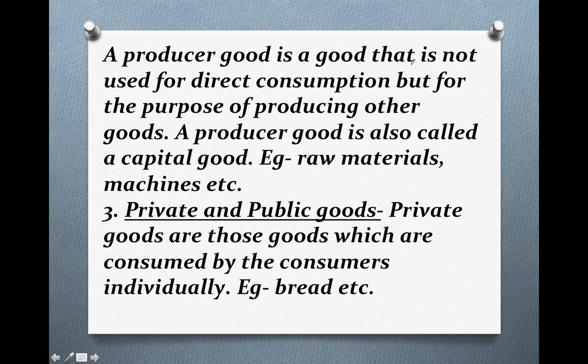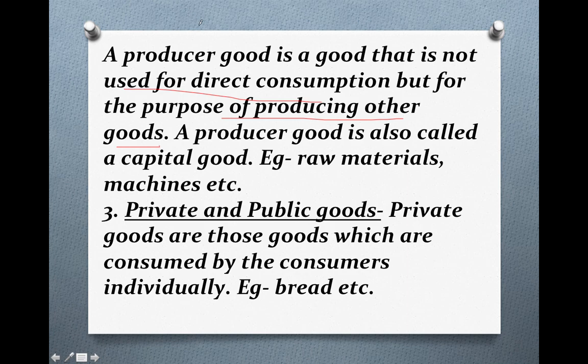Now producer good is a good that is not used for direct consumption. First thing, producer goods are those goods which are not used for direct consumption, means they cannot be used directly by the consumers. But for what purpose they are used? But for the purpose of producing other goods. So basically producer goods are those goods which are useful in producing the other goods.